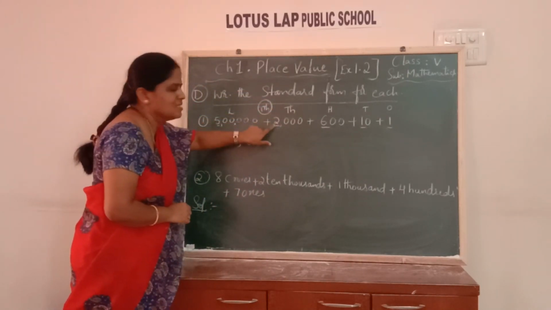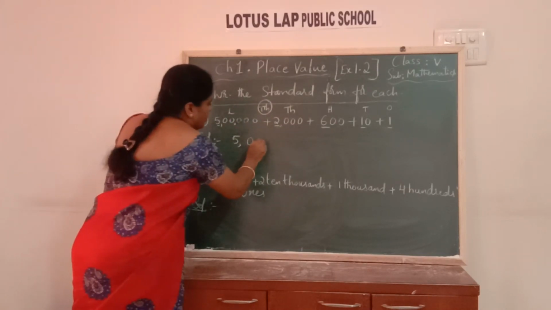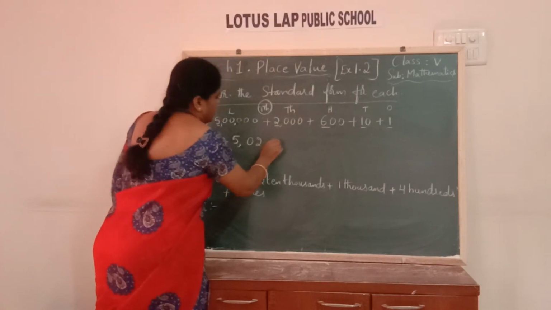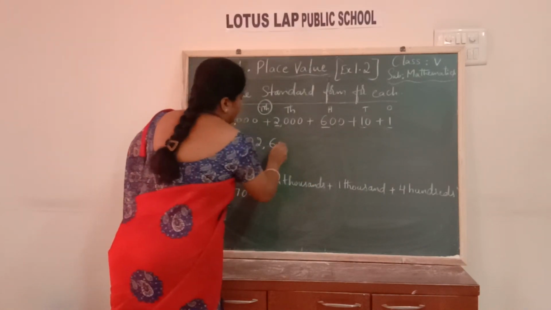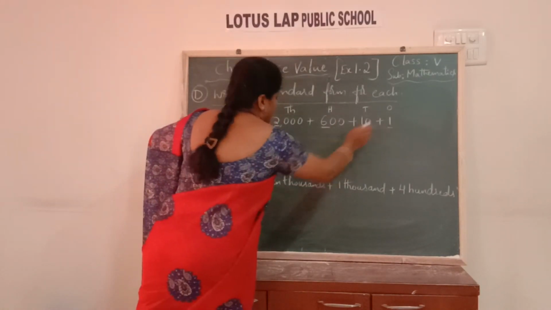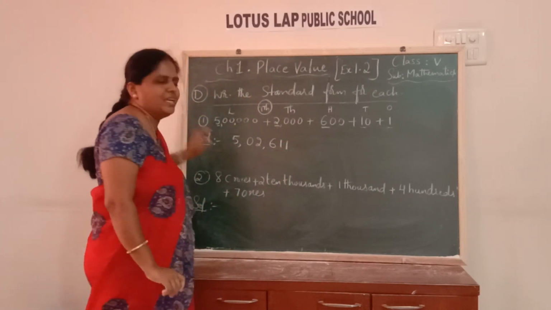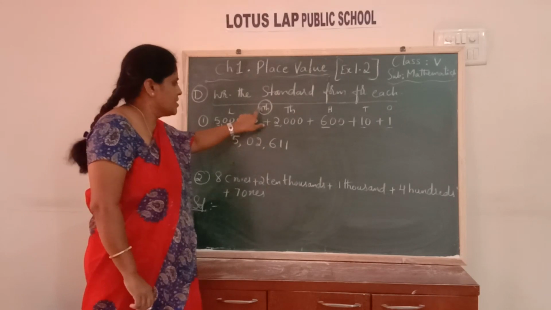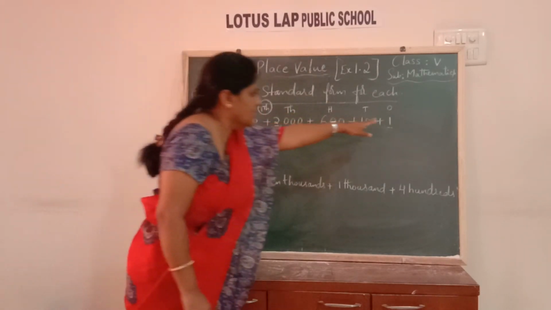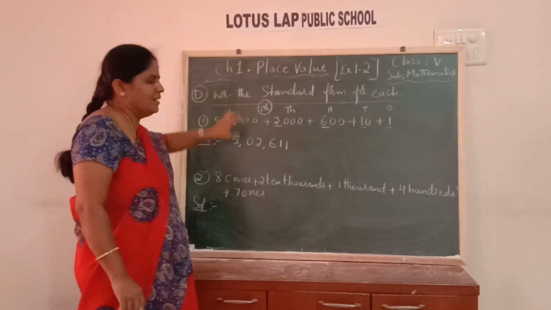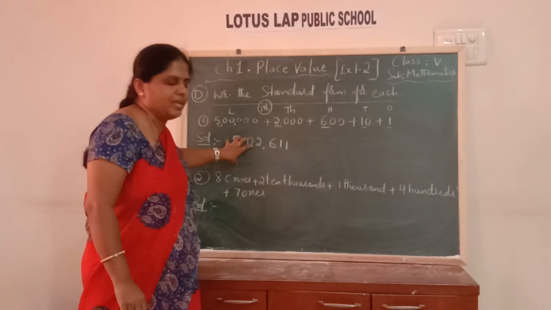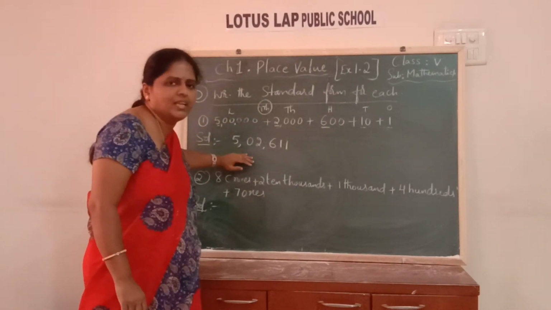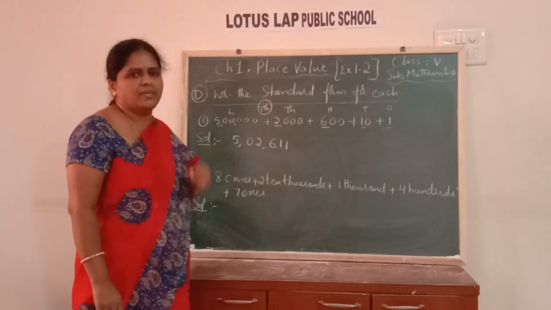Thousands place, starting digit 2. Then hundreds place 6. Tens place 1. Ones place obviously 1. So this is the short form or the standard form for the given question, children. Like this you can write the places and then write the short form, which makes your sum very easy. In this way you can write it very easily without making any mistakes, children.